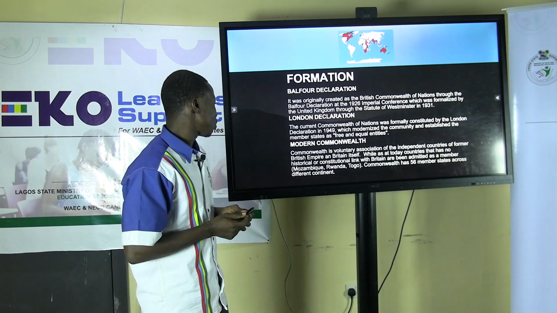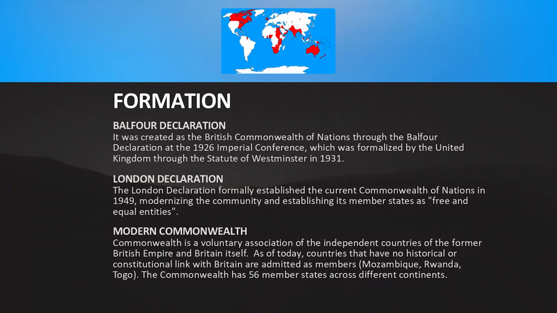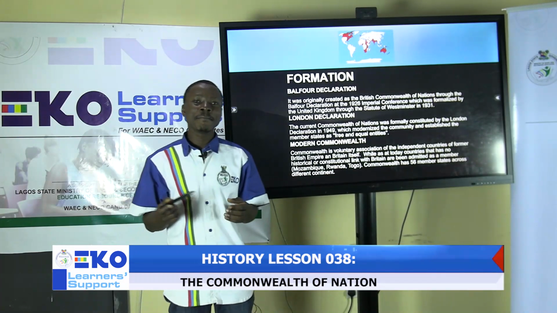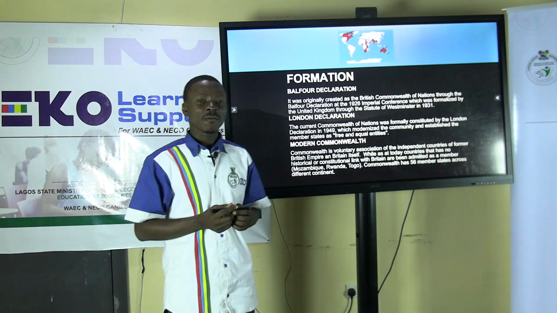Examples of these countries are Mozambique, Rwanda, and Togo, which is a French colonial country. And as of today, we have 56 member states across different continents of the world as members of the Commonwealth of Nations.